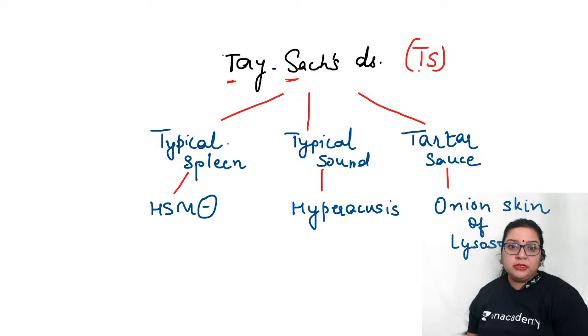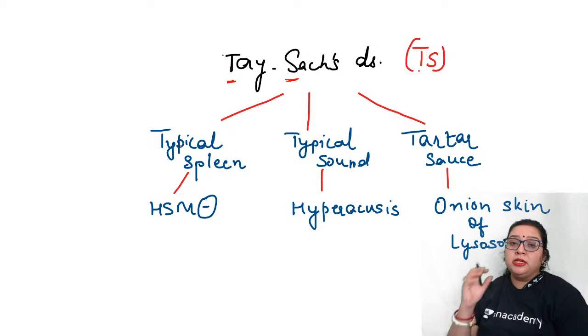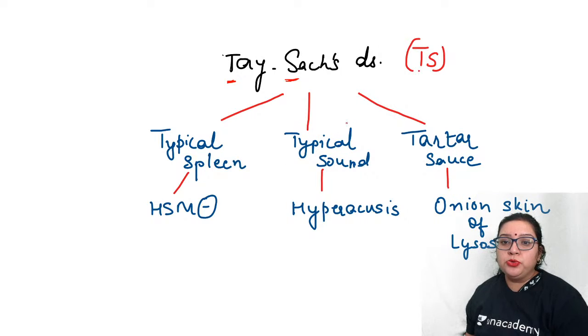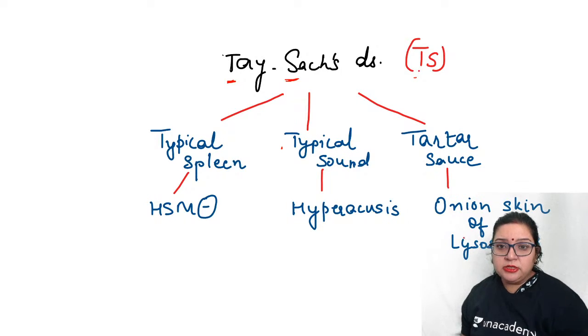The first is the typical spleen, which means typically in Tay-Sachs disease splenomegaly is absent. The second way is typical sound, which means hyperacusis. And third, TS is the tartar sauce, that is the onion skin of the lysosomes.